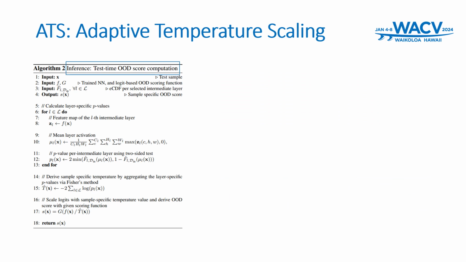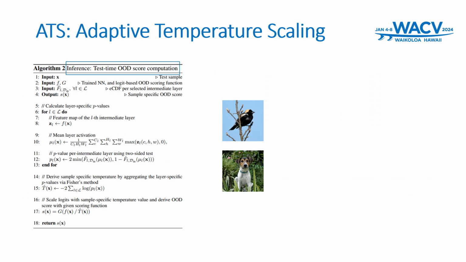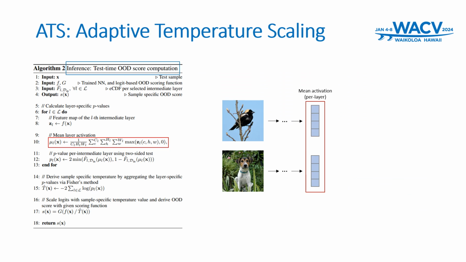At test time, we follow a detailed process. So we start by extracting the mean layer activations similar to the calibration phase. Then we apply the pre-computed empirical cumulative distribution function to assess the similarity of these activations to those in the calibration phase. This evaluation is essential in determining the test sample's alignment with the known distribution.